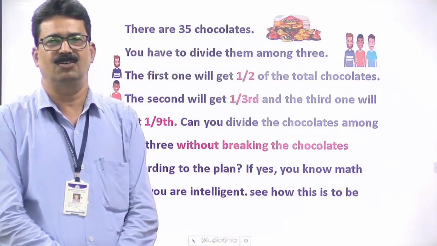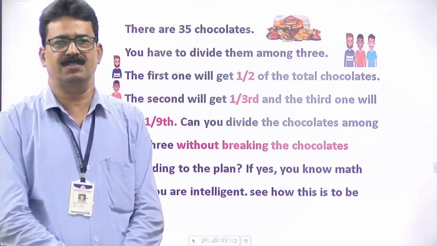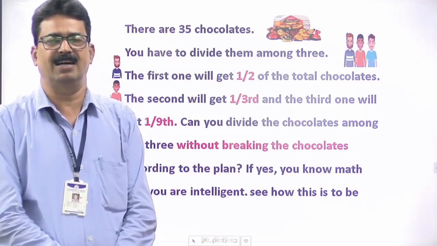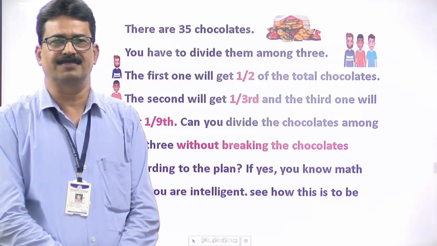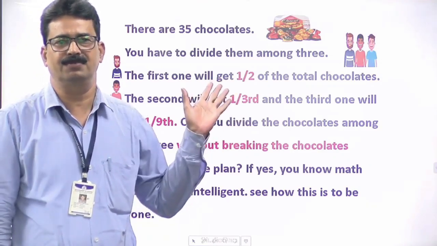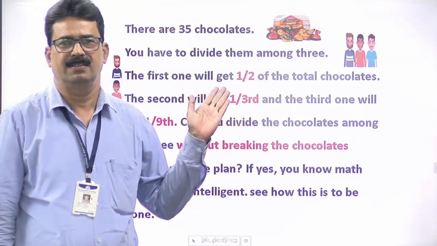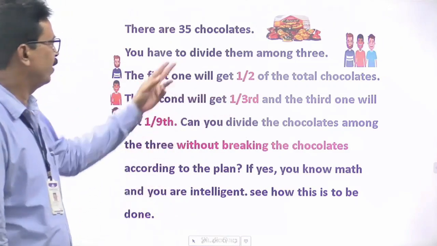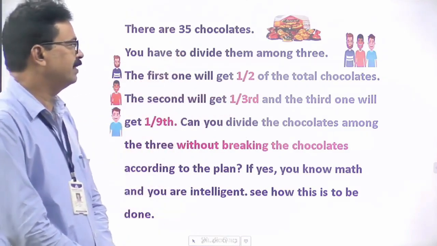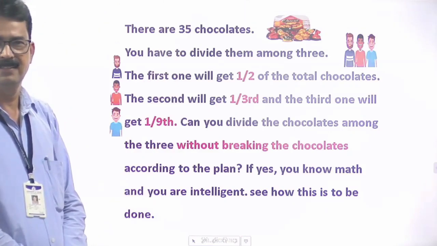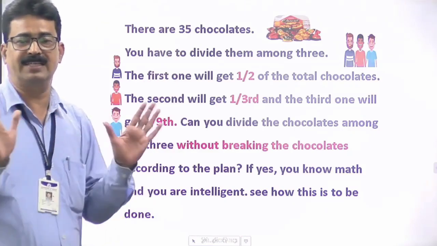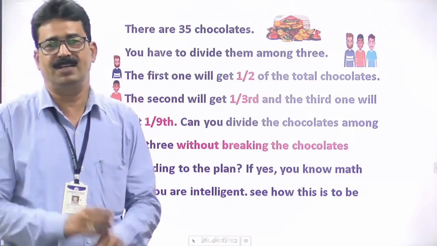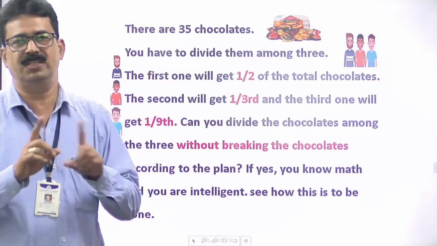All of you know that sometimes we people face different types of mathematics in our daily routine. So here is a mathematics problem for you. Please follow the smart board. There are 35 chocolates, and you have to divide them among 3 students.